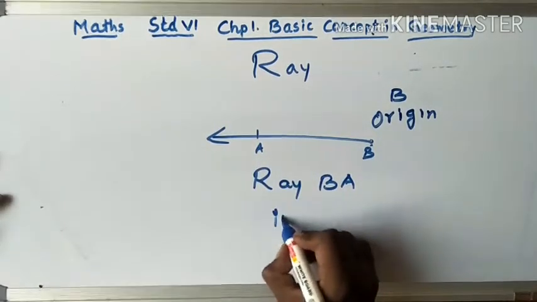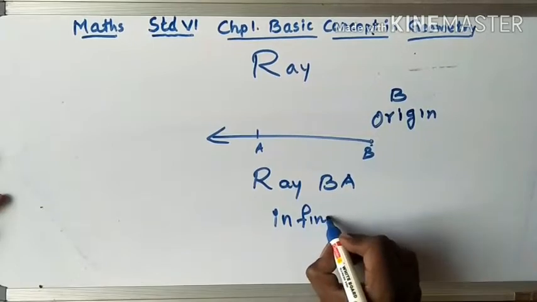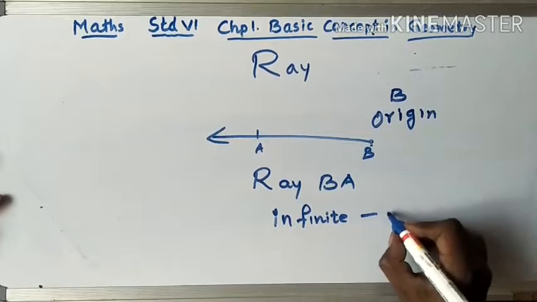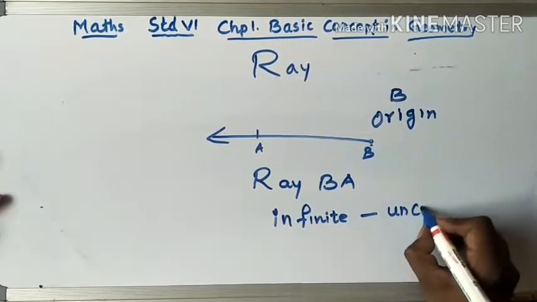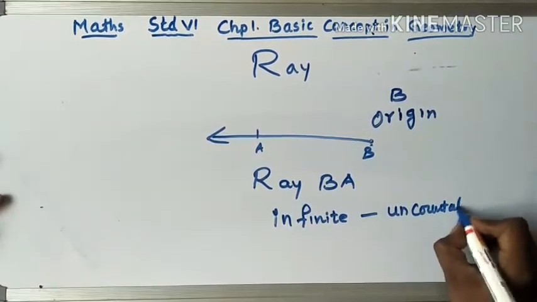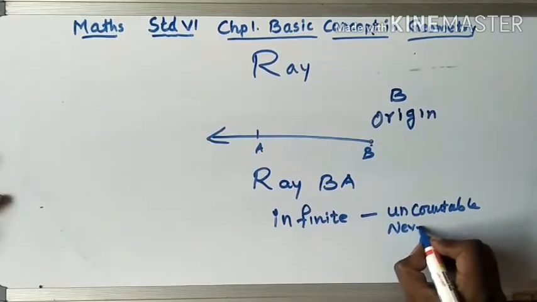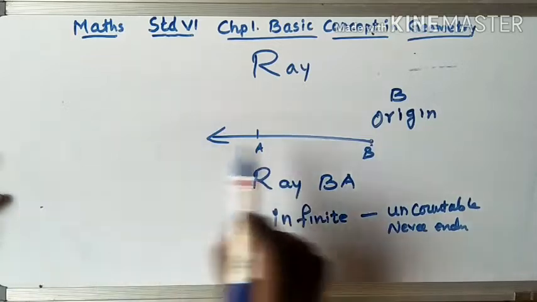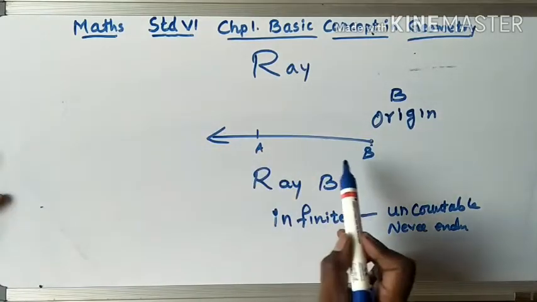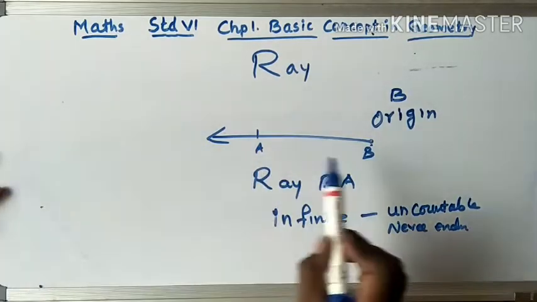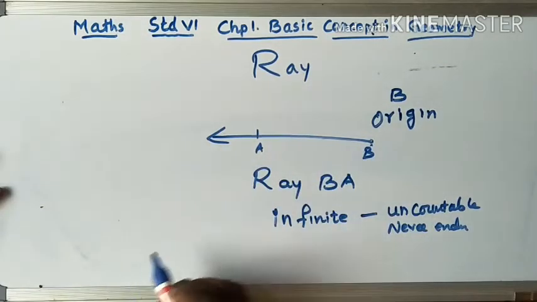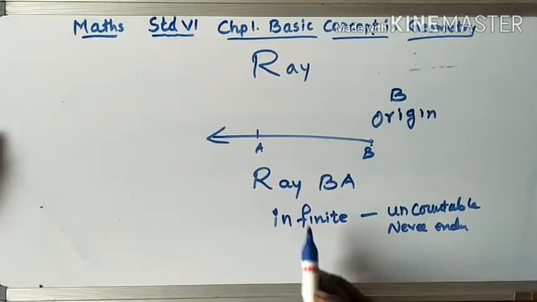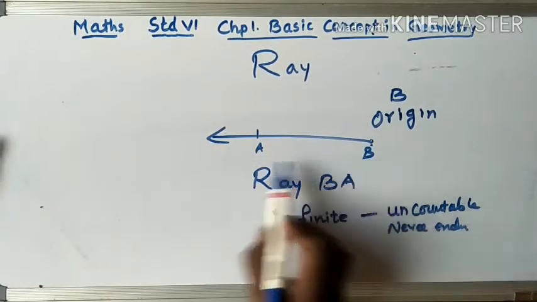Now what do you mean by infinite? Infinite means uncountable, never ending. Let's say this ray goes on, it never ends. This line goes in this side, it never ends. So it is infinite. Similarly, you cannot write this as AB, you can write it as BA.